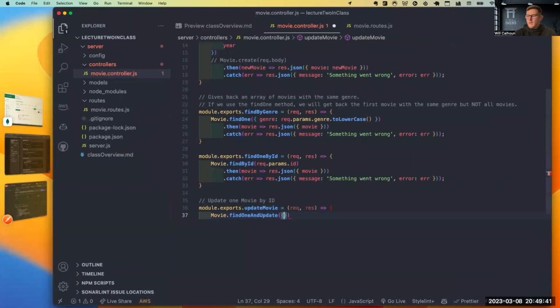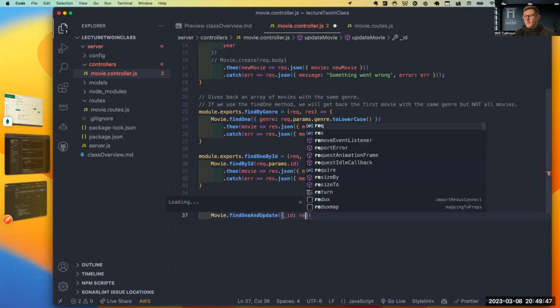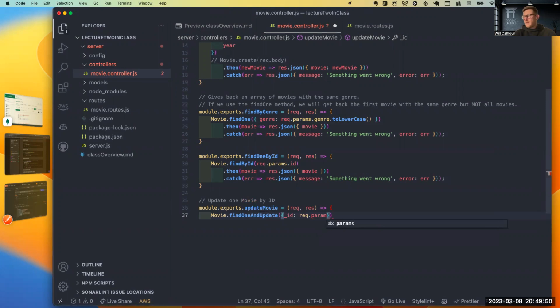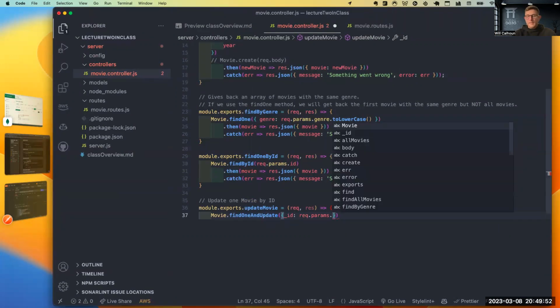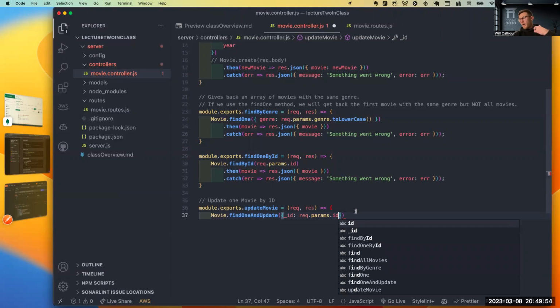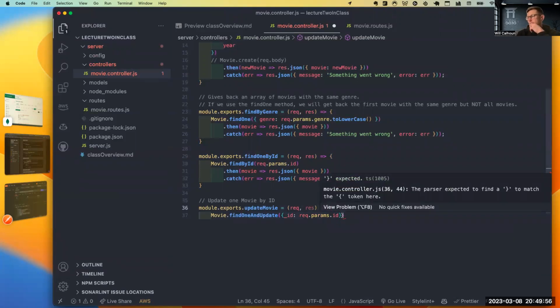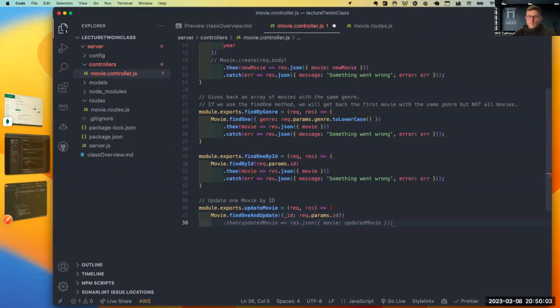I'm going to say underscore ID equals req.params.ID, because that's what we're going to call in our route. That's what we're going to handle, and we're going to grab that piece of information.